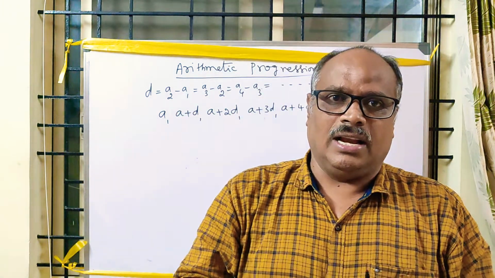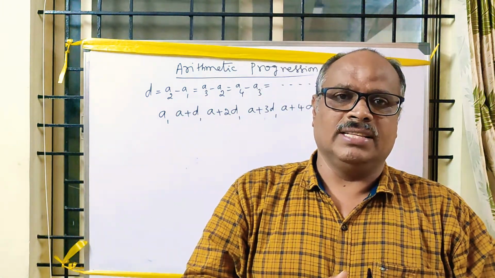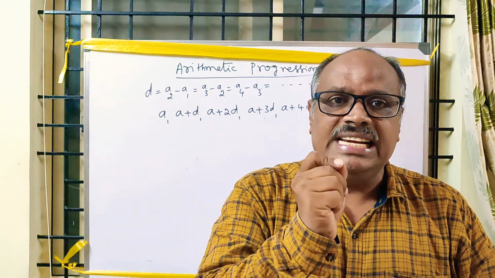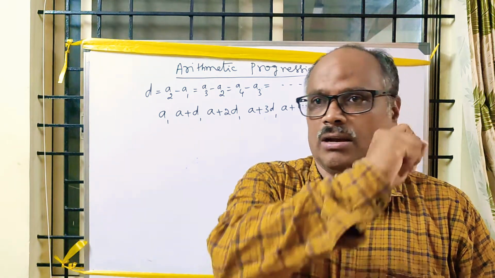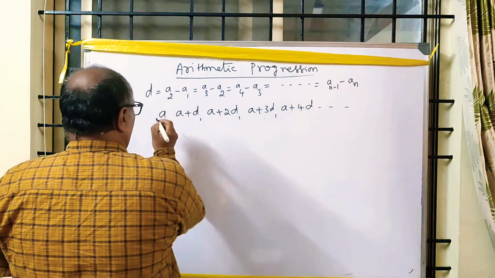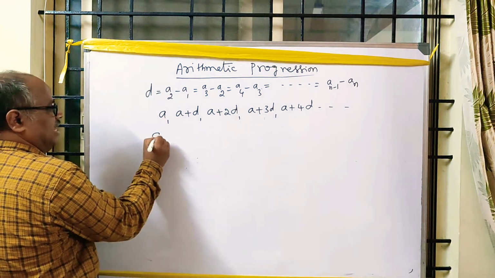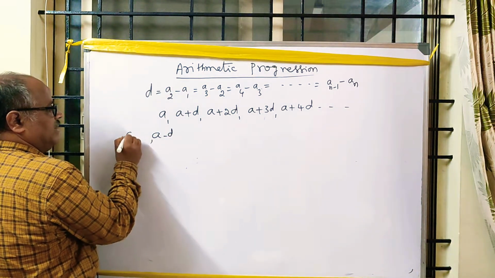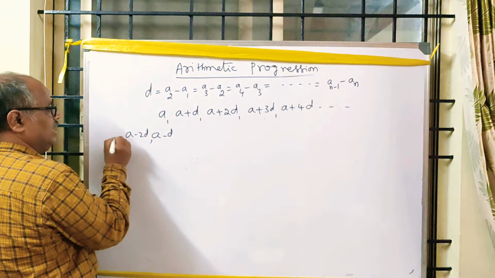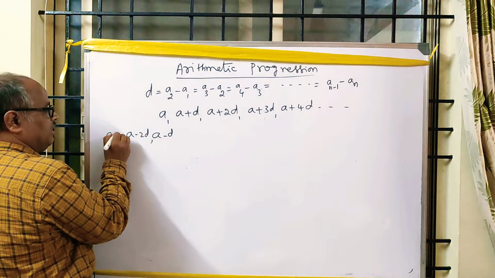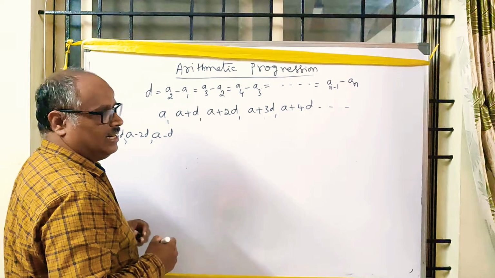succeeding term. Similarly, subtract the common difference, we get the previous term. Therefore, the previous term of a is a minus d, its previous term is a minus 2d, and the previous term of a minus 2d is a minus 3d, and so on.